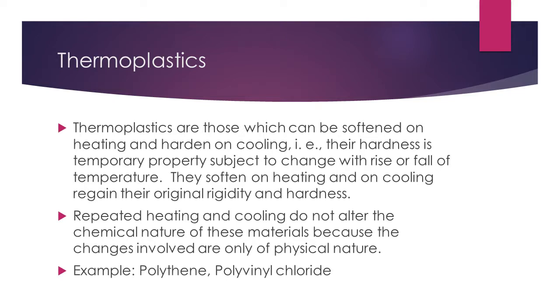Thermoplastics. Thermoplastics are those plastics which can be softened on heating and hardened on cooling. That is, their hardness is a temporary property and it is due to the rise and fall of temperature that hardness changes. Usually on heating, these plastics are softened and on cooling regain their original rigidity and hardness. Repeated heating and cooling do not alter the chemical nature of these thermoplastic materials because the changes involved in this are only physical nature. Say for example, polythene, polyvinyl chloride are thermoplastics which become softened on heating and on cooling regain their original rigidity and hardness.